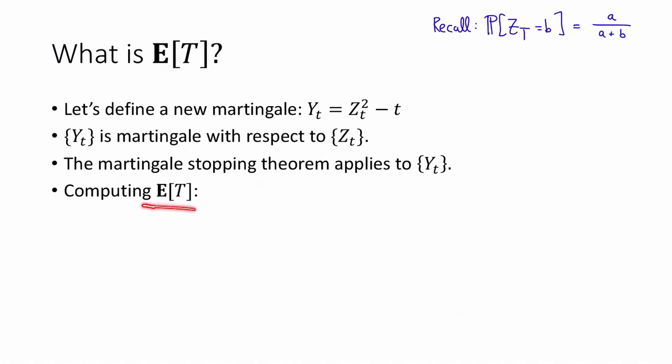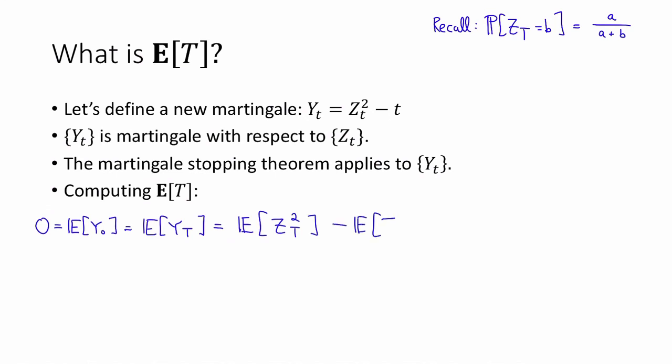Okay, now let's compute the expected value of T. We just showed that the Martingale Stopping Theorem applies to the y sub t's, so therefore 0, which is equal to E of y0, is also equal to the expected value of y sub capital T. And by the definition of the y's, this is the expectation of z sub capital T squared minus the expected value of capital T.